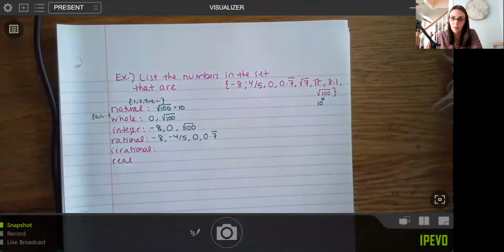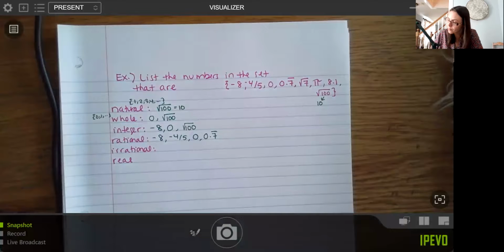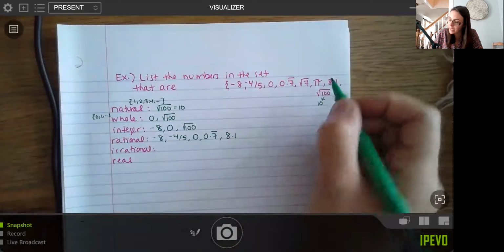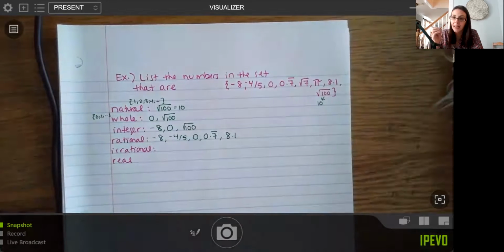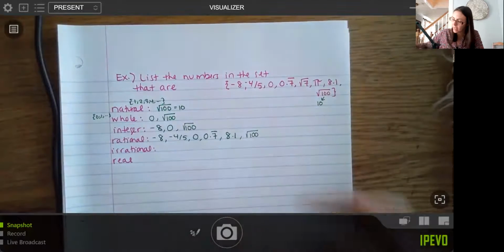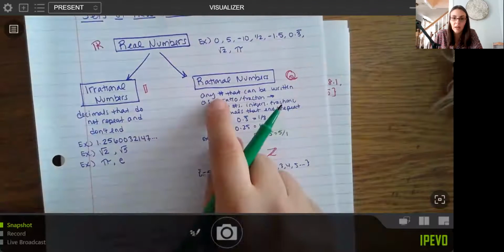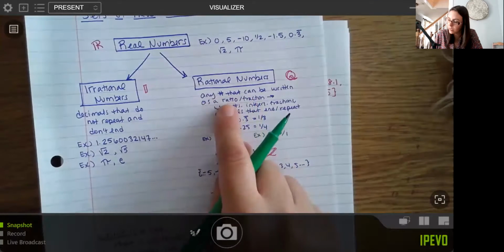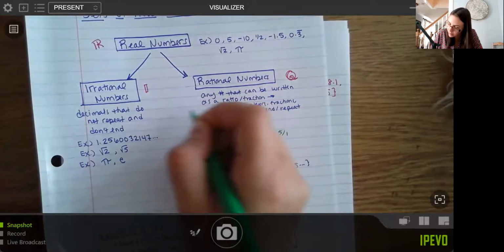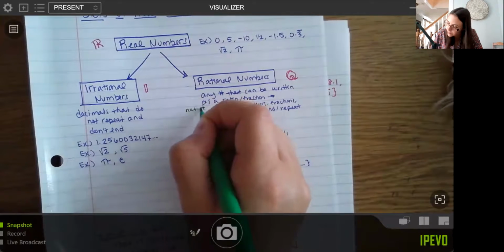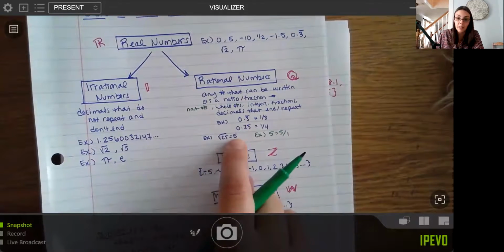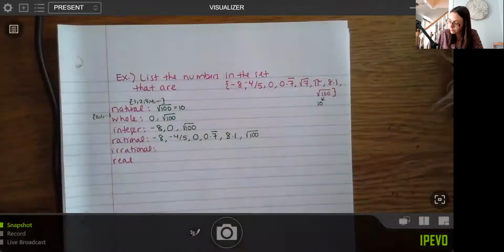There's no perfect pattern there, so that is not rational. Pi is not rational. 8.1 is rational, though, because it has a decimal that ends. So any decimal that ends or repeats is rational, and the square root of 100. And if you need to go back, you can fill in that here. So any number that can be written as a fraction: whole numbers, integers, natural numbers too, fractions, decimals that end or repeat, and of course, square roots that are actually integers in disguise.